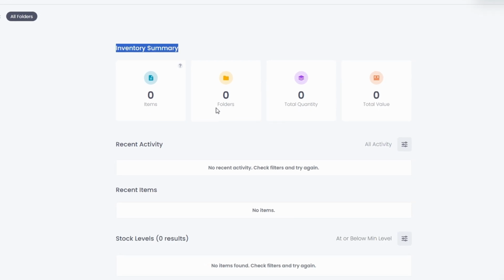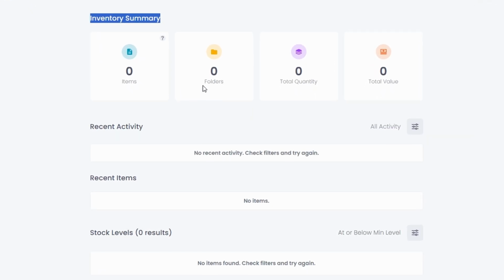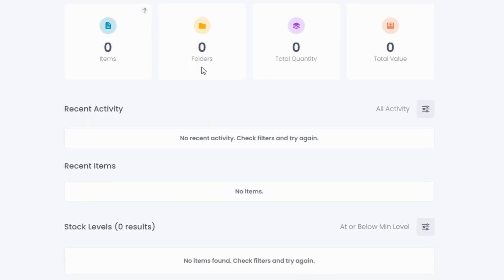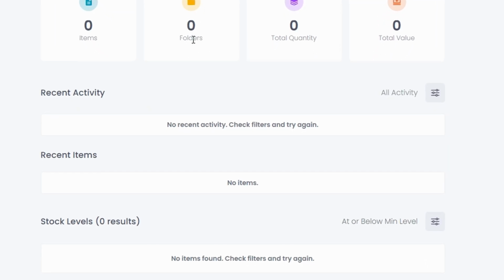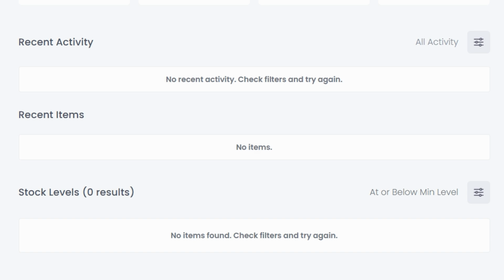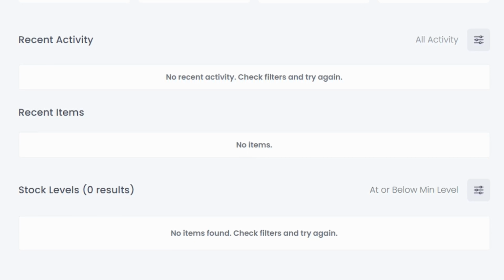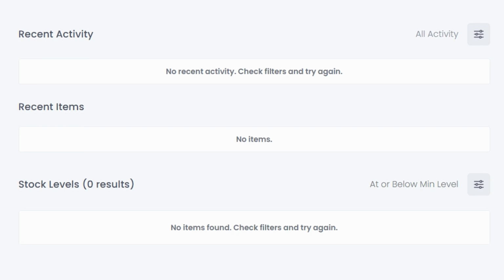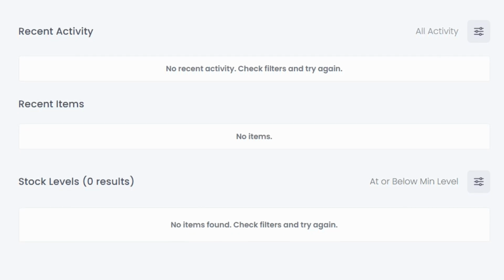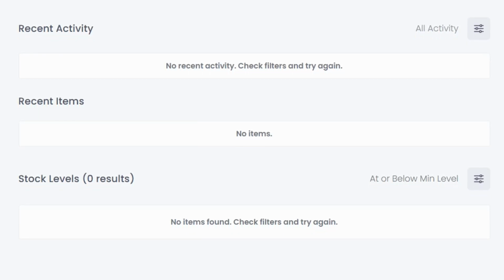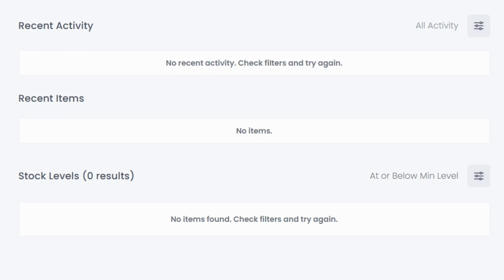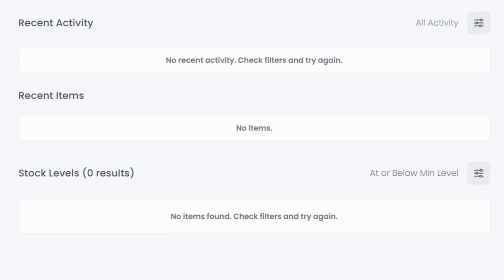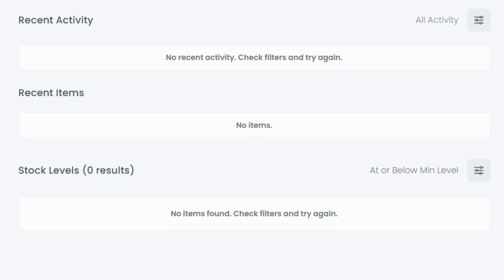This section keeps you updated on any changes to your inventory, such as items that were added, removed, or adjusted. It's especially useful if you're working with a team and want to stay informed about updates made by others. Here, you'll find the newest additions to your inventory. Whether you've just uploaded a batch of items or manually added a few, this section makes it easy to keep track of what's fresh.